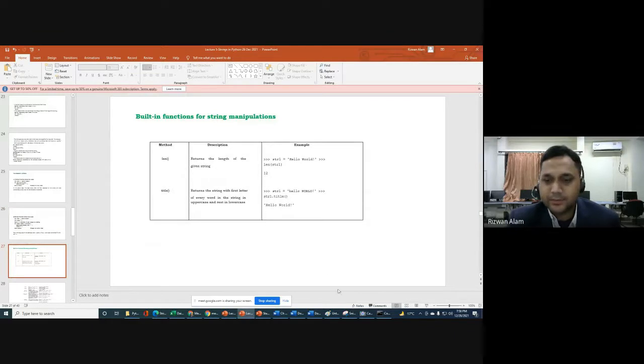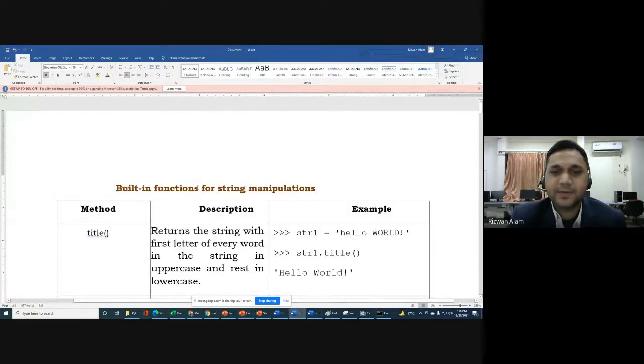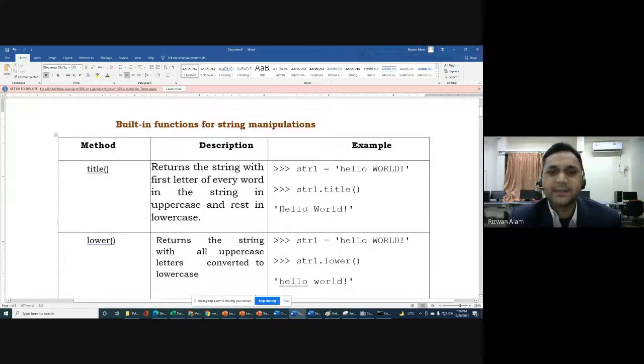Next we will come to one important section, that is built-in functions for string manipulation. In Python we have so many built-in functions, already available functions, that we can use for different types of string manipulation. Whenever we want to do that type of manipulation, we have to use that built-in function. So the first one is title.